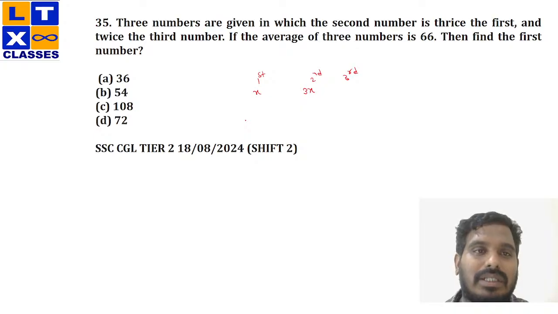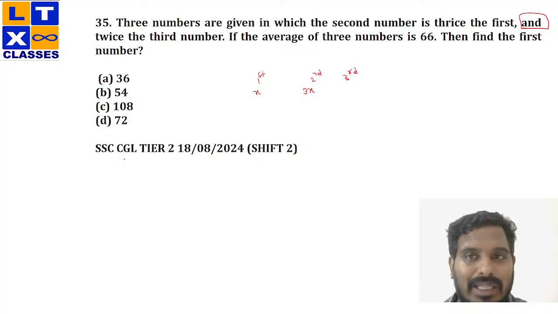Now, what about the third number? See, whenever you come across this word "and", either it may be in quant or it may be in reasoning, whenever you come across a word called "and",